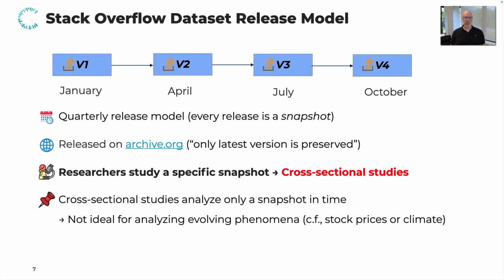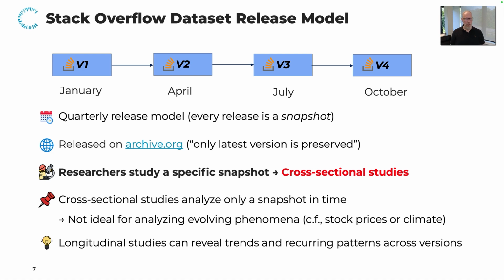For instance, when studying stock prices or the climate, cross-sectional studies are important, but usually you want to see the bigger picture around the data. So longitudinal studies can reveal trends and recurring patterns across different versions, and this motivated us to look through this lens at how Stack Overflow is being studied.